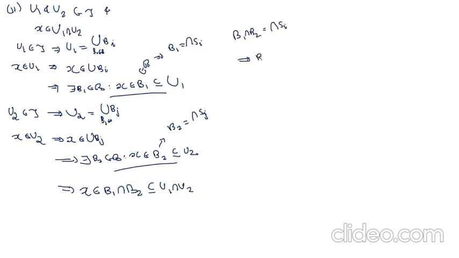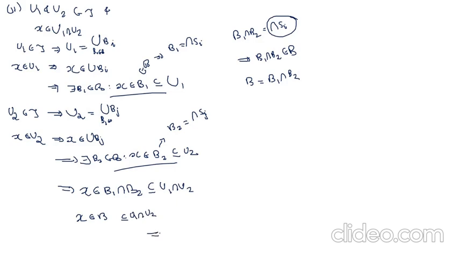That means B1 intersection B2 also belongs to B, so we can take B equal to B1 intersection B2. That is, we get x belongs to B, which is a subset of U1 intersection U2.